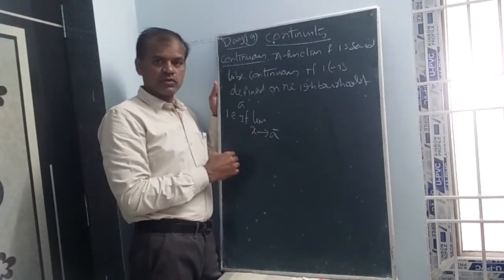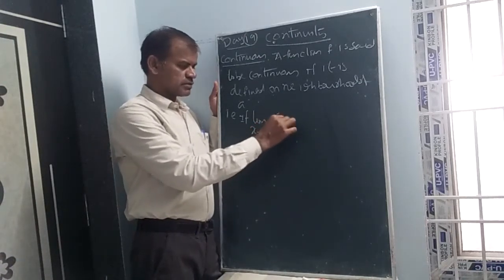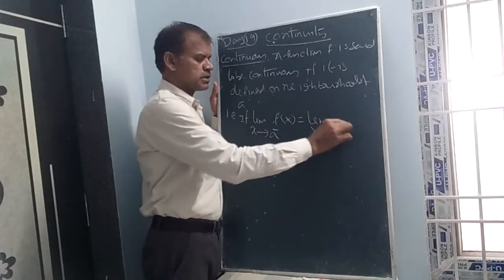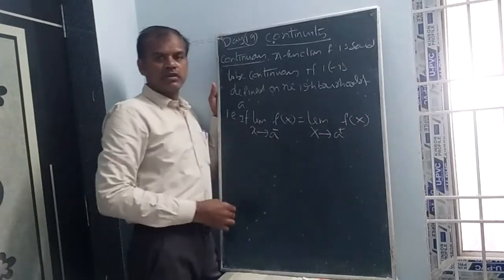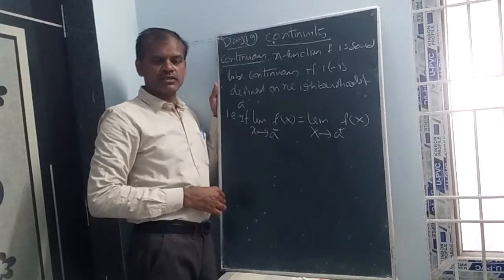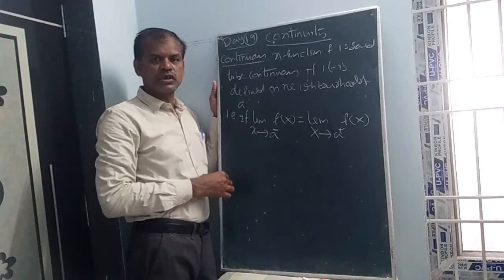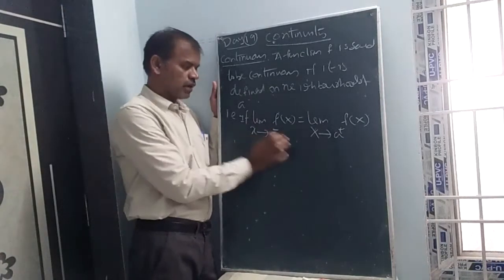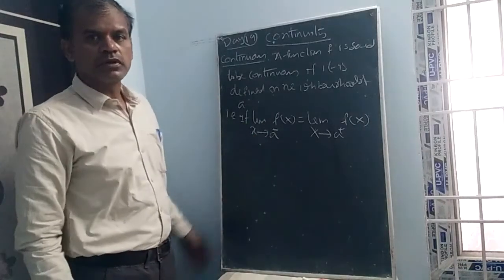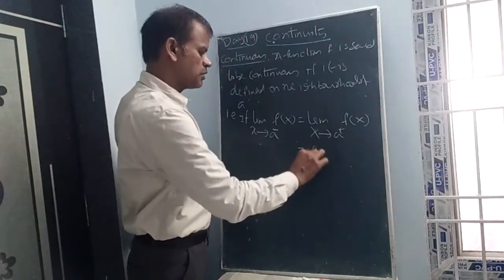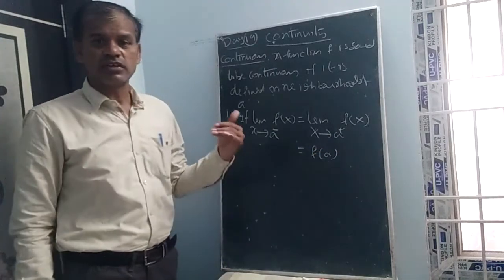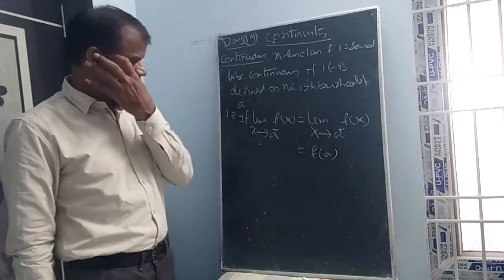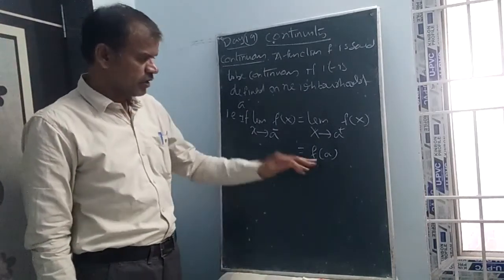If limit x tends to a minus of f(x) is equal to limit x tends to a plus of f(x), and that also is equal to f(a), the value at a.